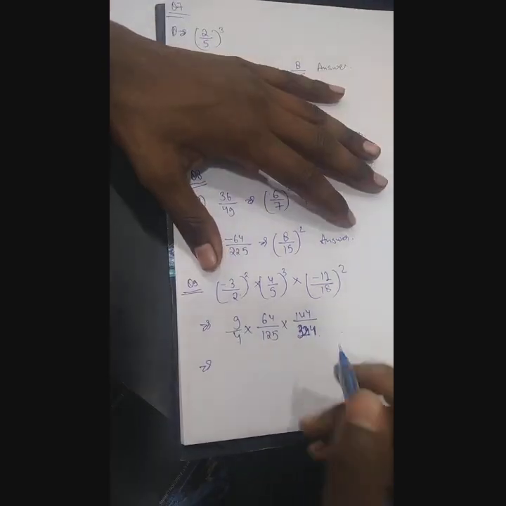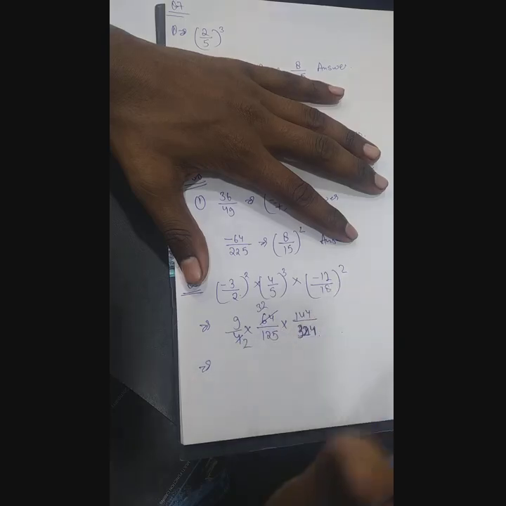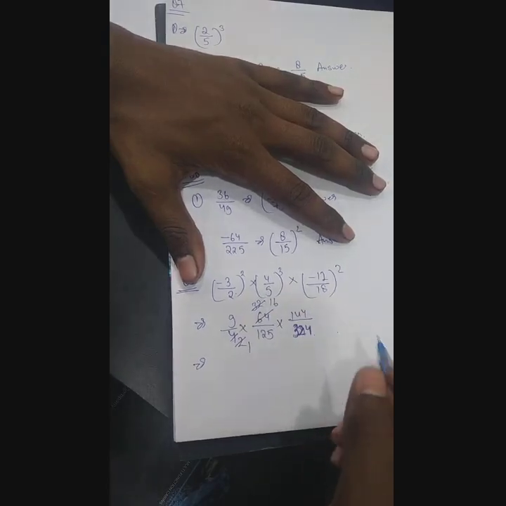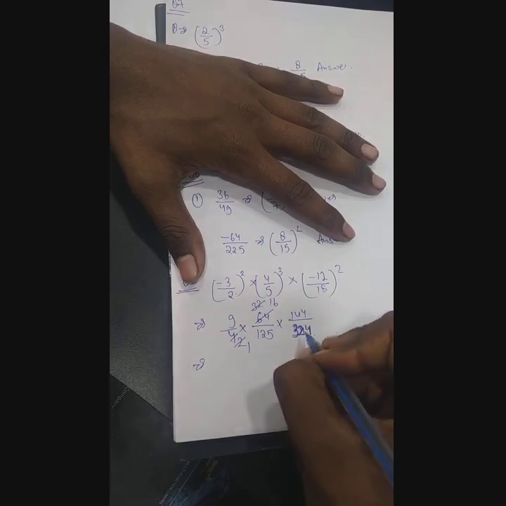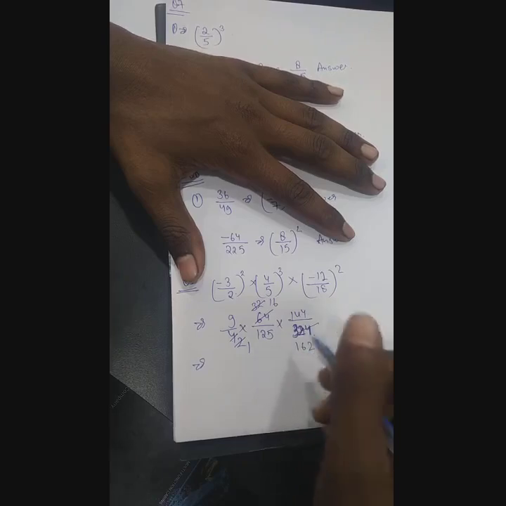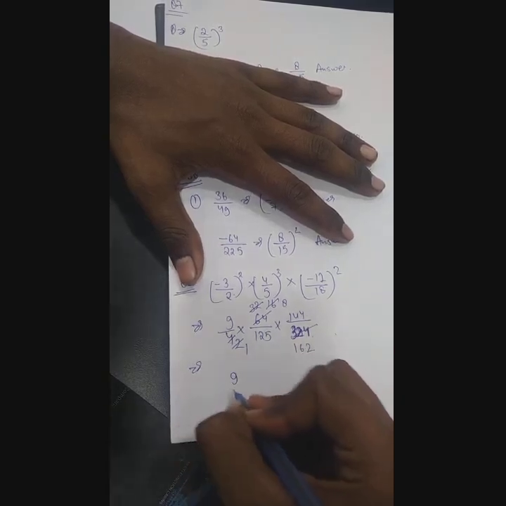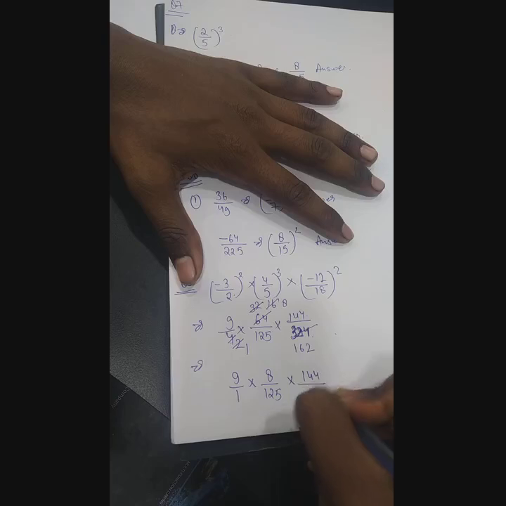Suppose I am starting from 2. 2 2s are 4, 2 3s are 6, 2 2s are 4. Done. Now 2 1s are 2, 2 16s are 32. Correct. Now again what you can see over here, that is 324. Okay, 324, again you will be cutting it with 2: 2 1s are 2, 2 6s are 12, 2 2s are 4, and 2 8s are 16. Cut. Now here it is 9 upon 1 into 8 upon 125 into 144 upon 162.